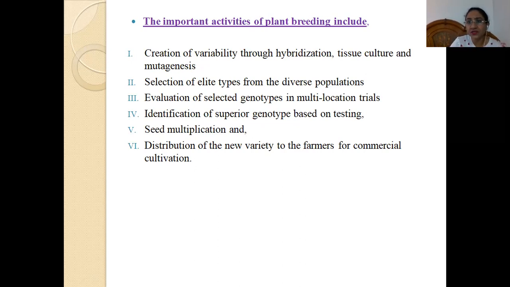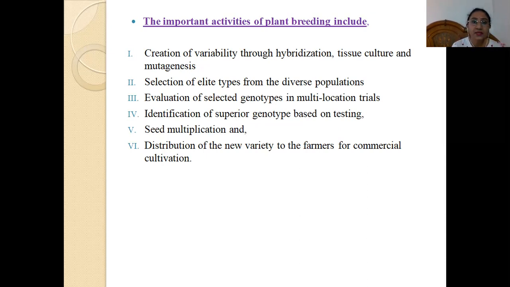Then the second one is tissue culture. Through various tissue culture techniques, we also bring about creation of variability. We study creation of variability through mutagenesis also. Mutagenesis means by using various chemical and physical radiation. This we have studied in the last year course also.